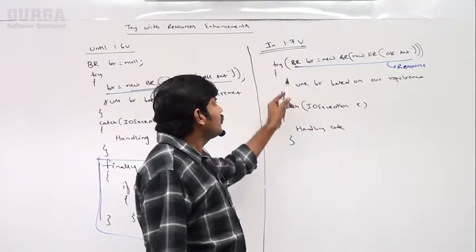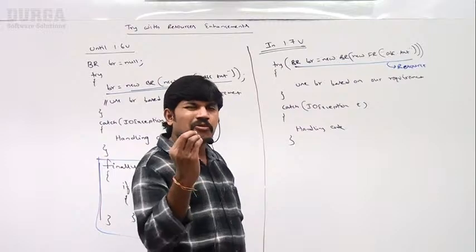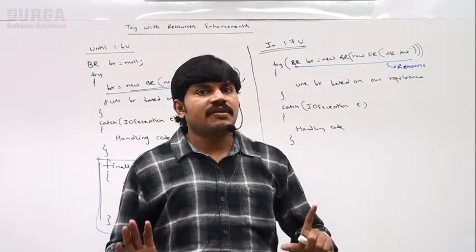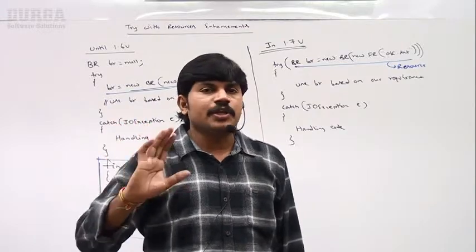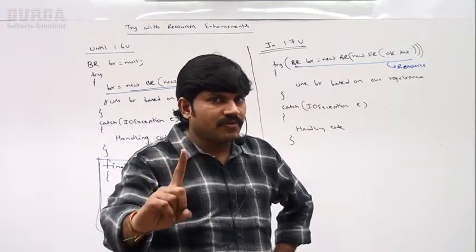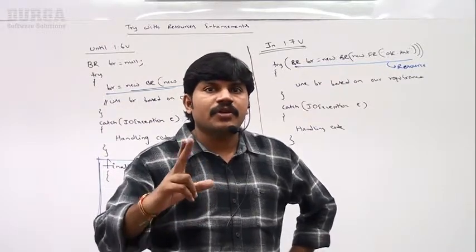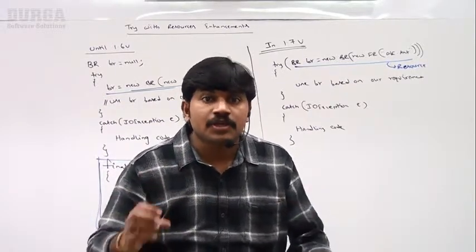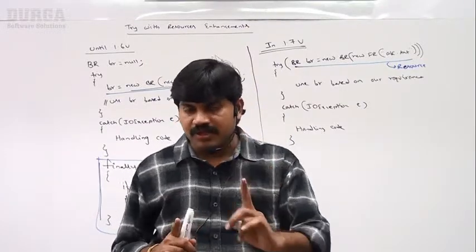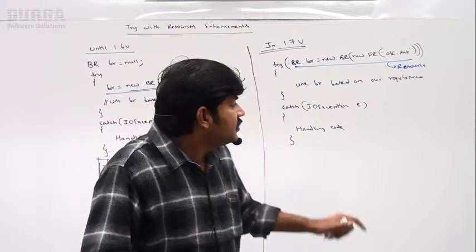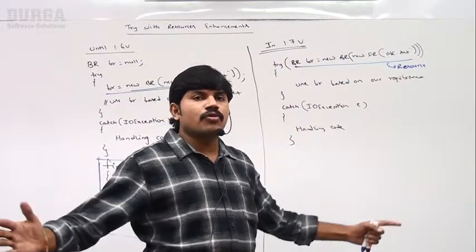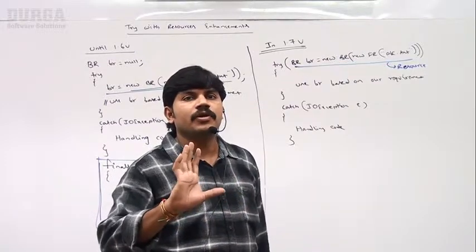So try with resources is a beautiful concept in exception handling, which came in the 1.7 version. Clear for all of you, right? What is the advantage of try with resources? Advantage number 1: the programmer is not required to close the resource explicitly, it is automatic, so complexity is reduced. The second point: we are not required to write a finally block. The length of the code will be reduced and readability will be improved.